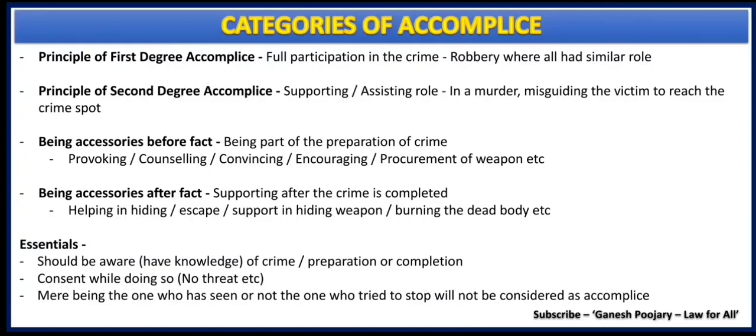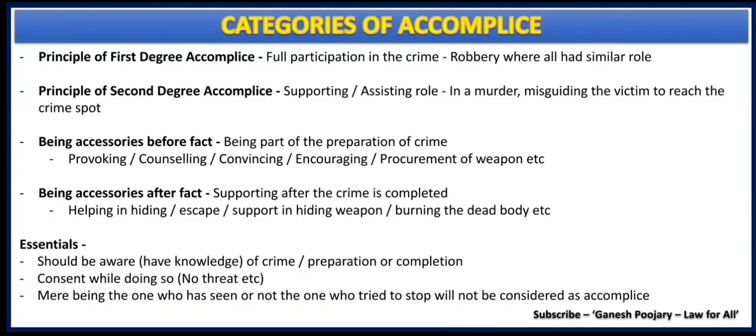What does it mean when it says principle of first degree accomplice? It's very easy. When there are multiple people involved in a particular crime and their roles and functions are the same, and there is full participation by each of them, that is considered as principle of first degree accomplice.